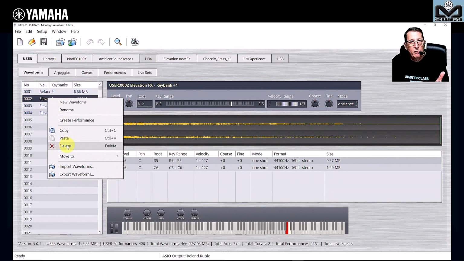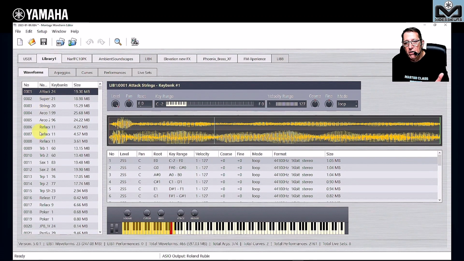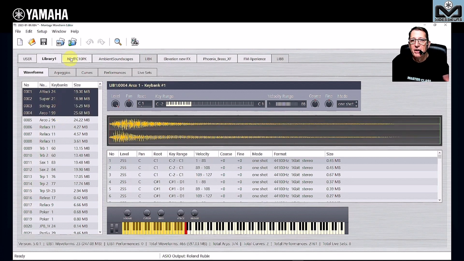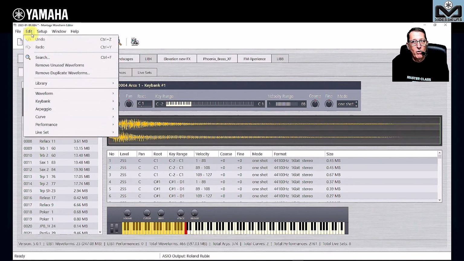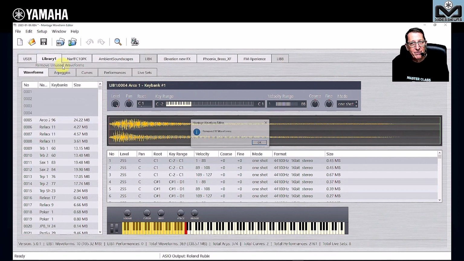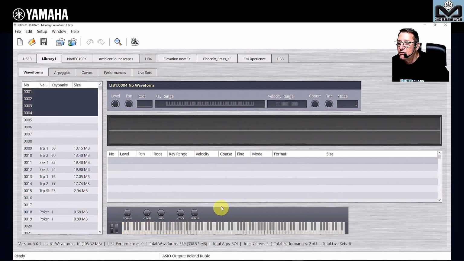Do I need to do it one by one and go through all my libraries? I can select several as I want. Of course, no, you have a great function that is called remove unused waveform. And it removes 97 waveforms. Remember, we were at 600 and now we are at 328 gigabytes. So we win place for the samples like this.